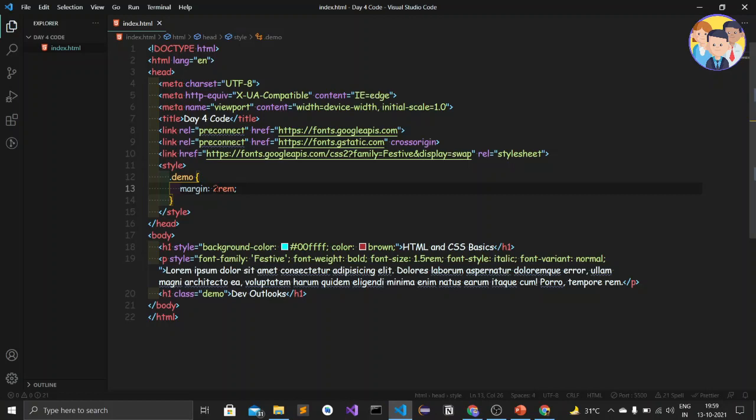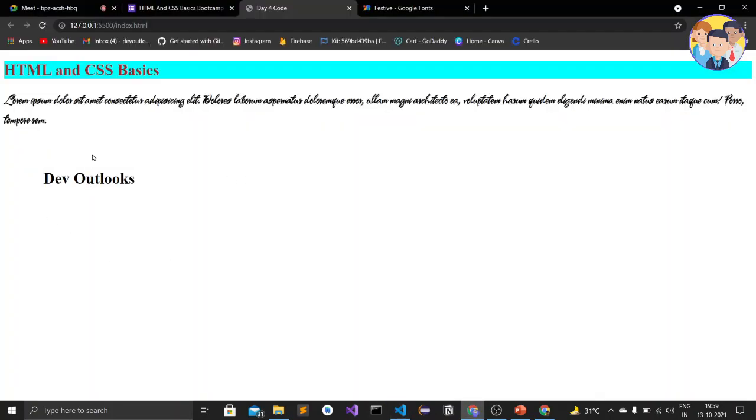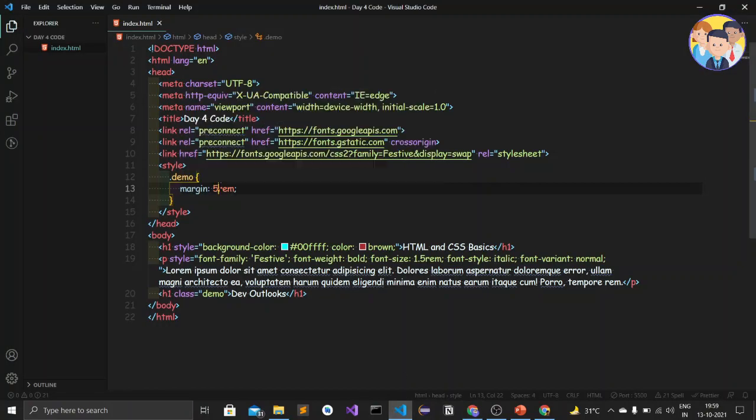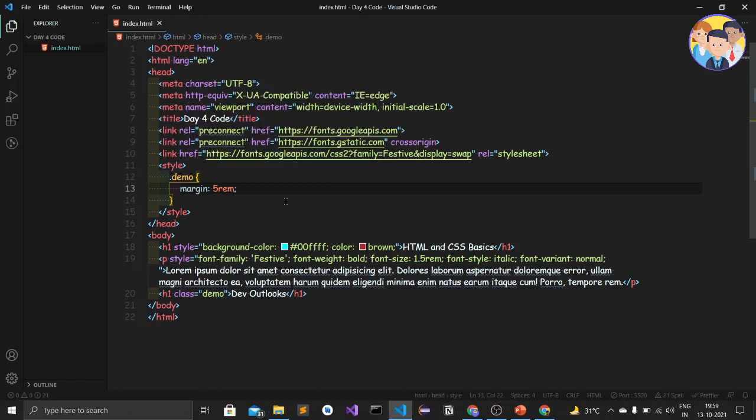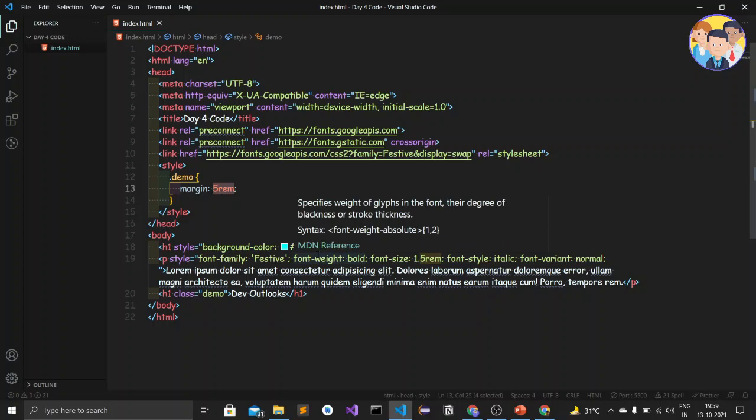So let's give 4 rem. Let's see. Okay, so this came down and from the left also. So we can give margin top also, bottom also, then right and left also. For that we have two ways. The first one is in this margin property itself, how we can give that: this first value is for top.